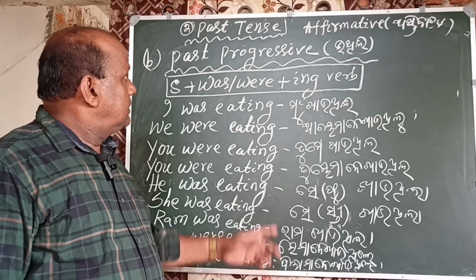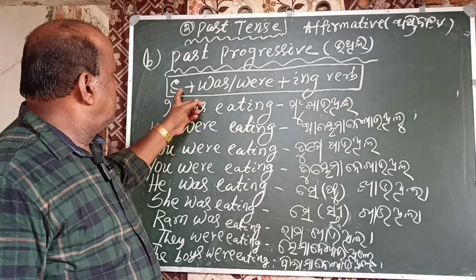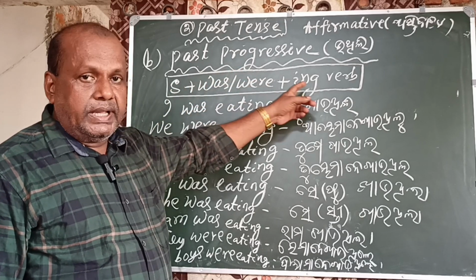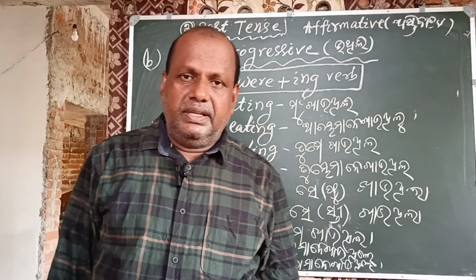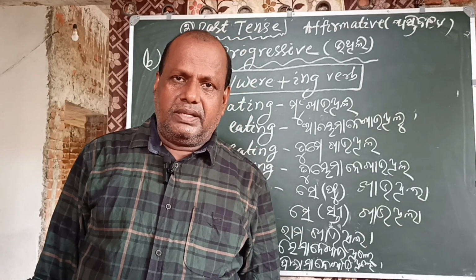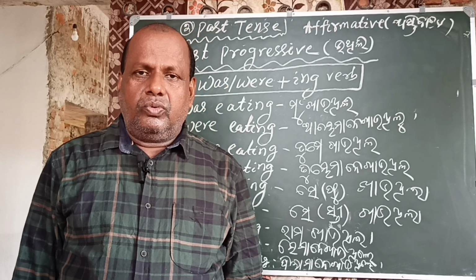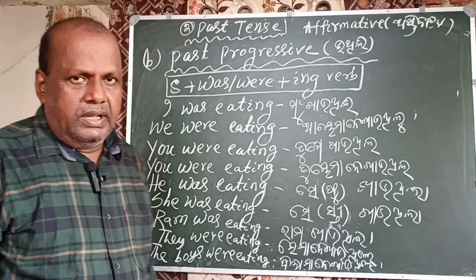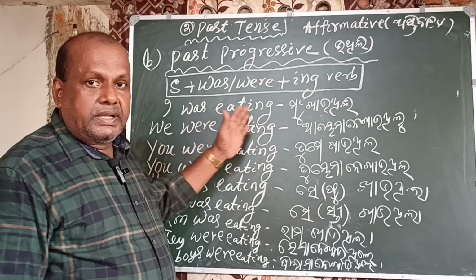Let's get started. The past progressive form: subject plus was, were plus ing verb. I was eating, we were eating, you were eating, he was eating, she was eating, Ram was eating, they were eating, the boys were eating. I was eating rice. He was making a toy.